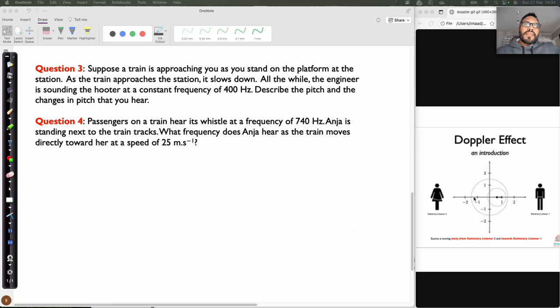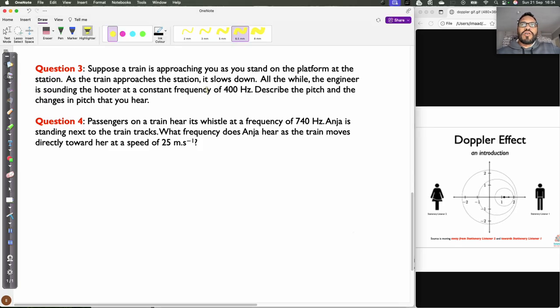Now, we're going to describe those changes in terms of the frequency, right? And so we can see that the hooter has got a constant frequency of 400 hertz. One of the things that you note is that this 400 hertz is the frequency of the source. For this particular question, we don't really need to do any calculations. We just need to describe the pitch. Now, if you are stationary, you know that there's a true constant frequency of the source, which is 400 hertz, right? So for question 3,